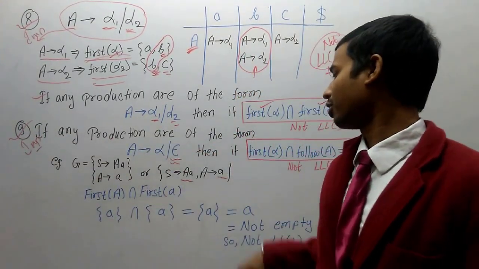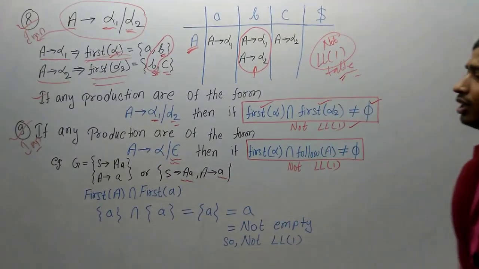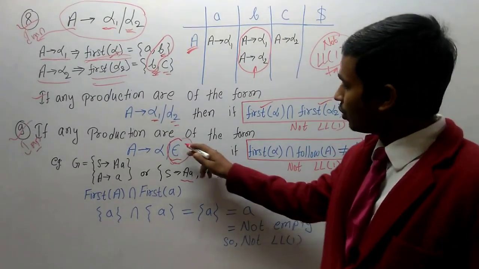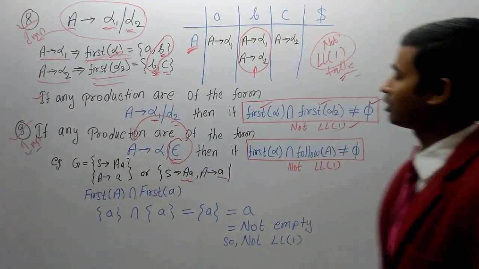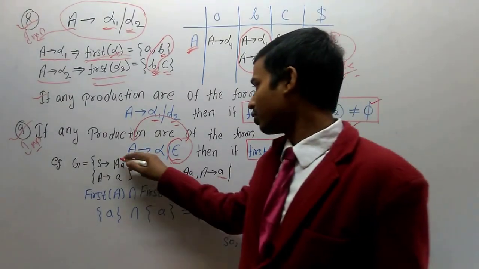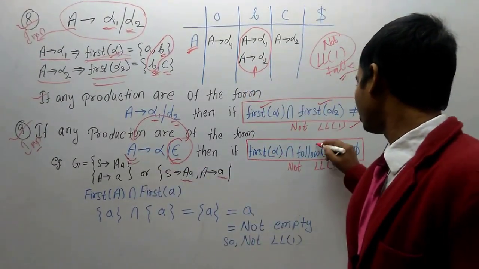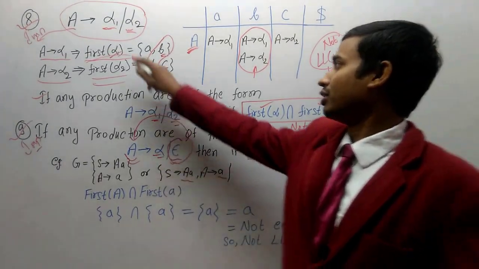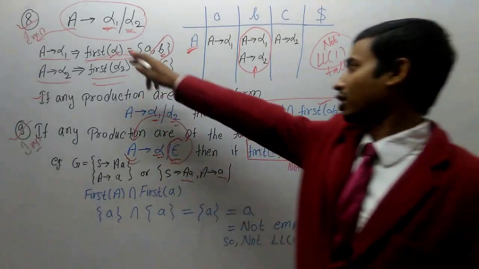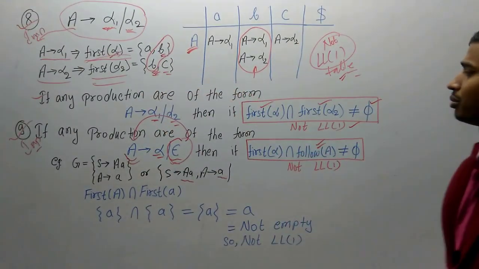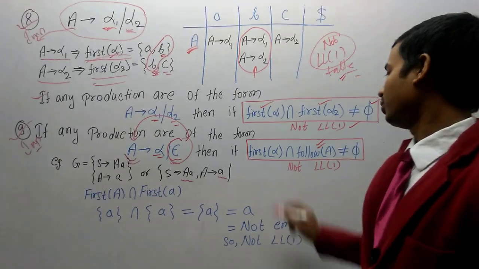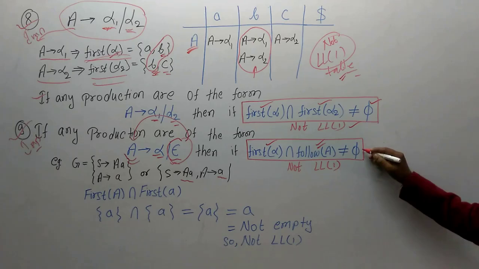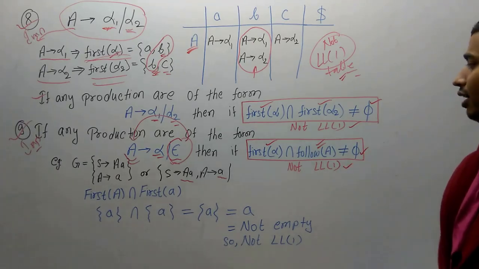Okay. Now let's move further to rule number 9. If any production is of the form A equals alpha or epsilon, as I have discussed with you, if epsilon comes, it means you have to go to where it produces and find the follow of it. So in case of epsilon, you have to find follow of A, and for alpha it is simple, like alpha 1 or alpha 2. So if any production is of the form alpha or epsilon, then you have to find first of alpha and follow of A. And if the intersection is not empty, then it is not LL1.